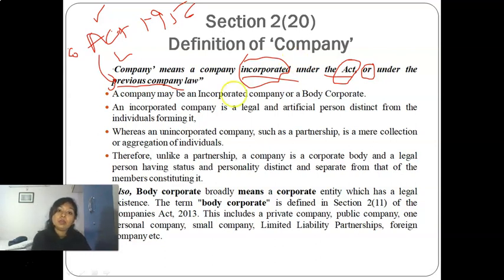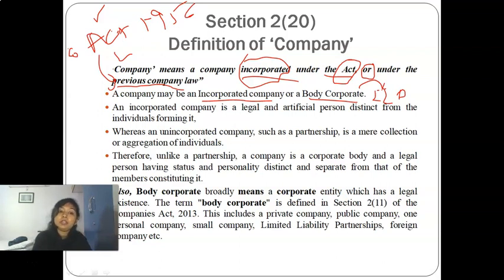Now, a company may be an incorporated company, that is, one registered under this Act, or a body corporate. Body corporate means an LLP or foreign company; the exact definition we will see later on. Now, an incorporated company, what is it? It is a legal and artificial person which is distinct from the individuals forming it.